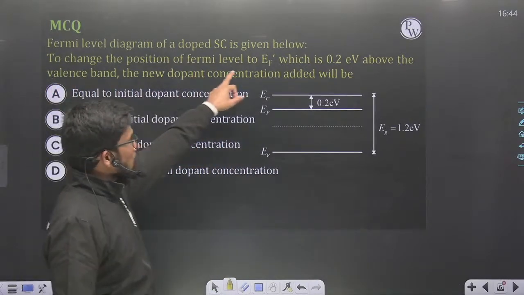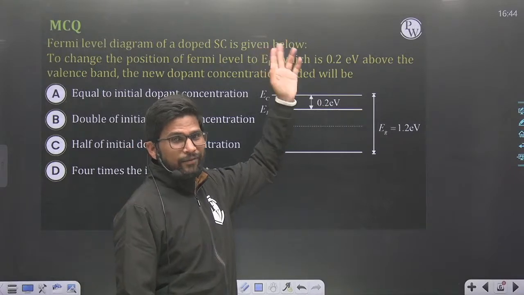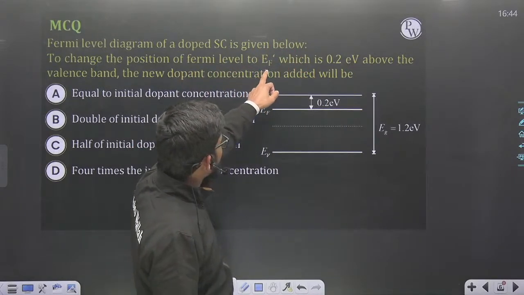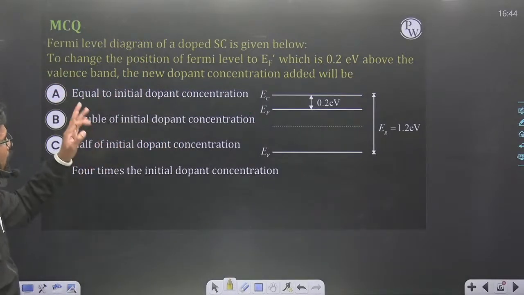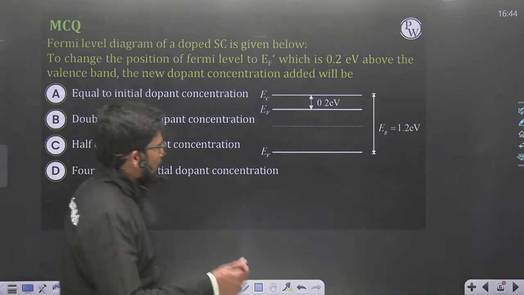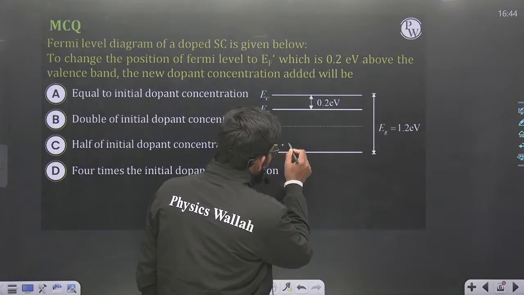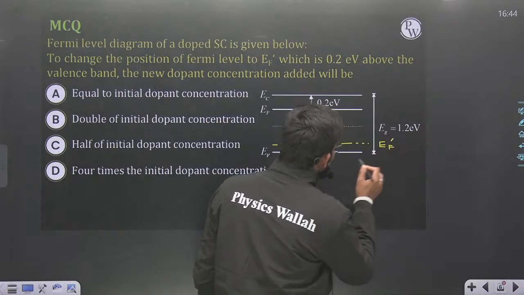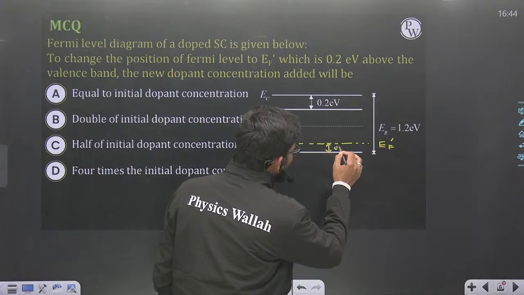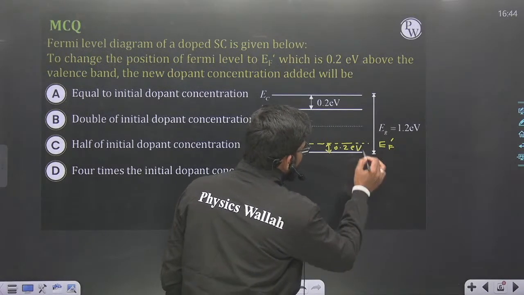To change the position of Fermi level, it is just like what we did before. To change the position of Fermi level to EF dash, which is 0.2 electron volt above the valence band, the new dopant concentration added will be. So now we want the Fermi level to be at EF dash, which is 0.2 electron volt above the valence band. Okay.